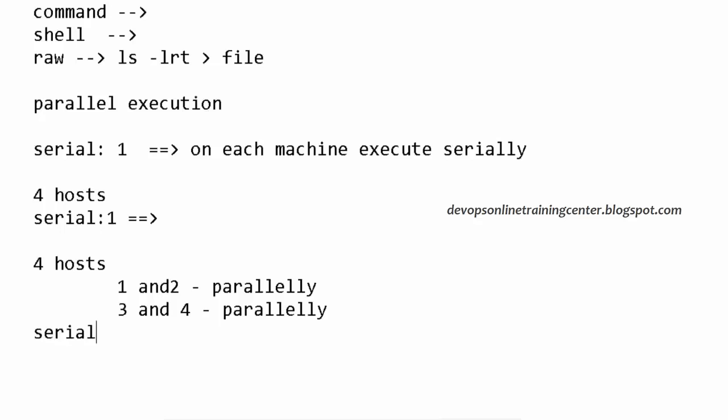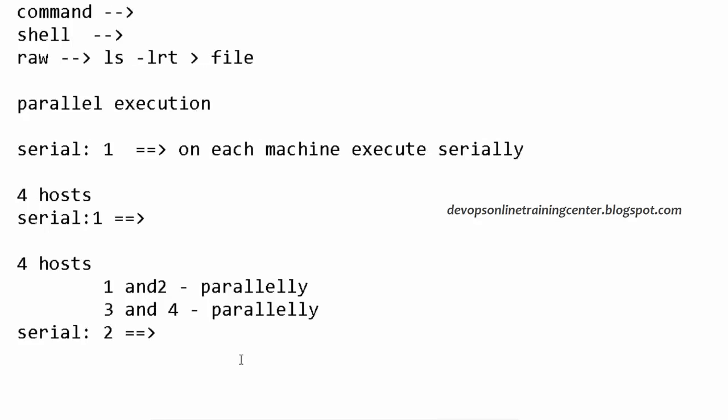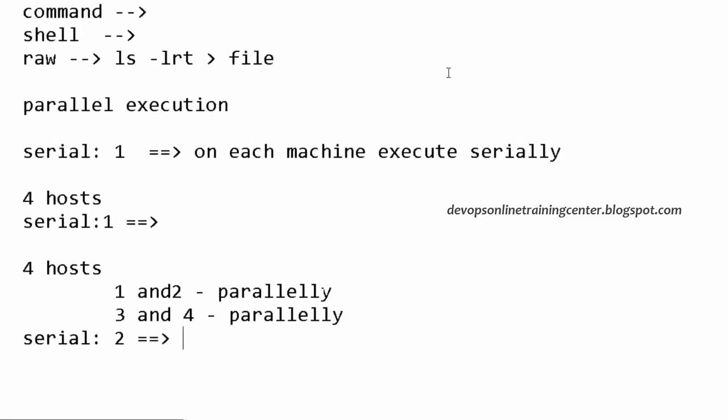So if we give serial is equal to 2, this task will be executed on 2 nodes at a time. On 1 and 2 it will be parallel, and it will come to 3 and 4 next, and on 3 and 4 it will be parallel. Is this clear? But mostly what we use is parallel communication.